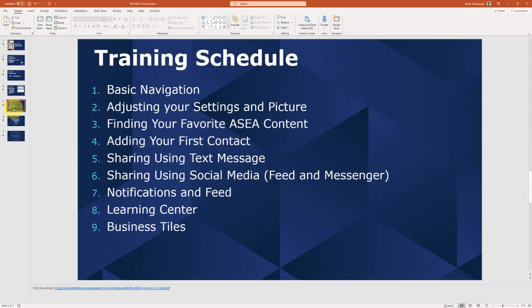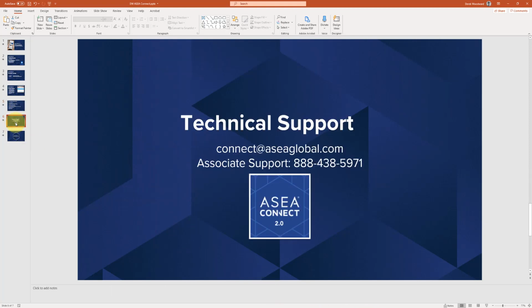For today's schedule, what we're going to go through is largely going to originate around how to find your content, how to add your first contact, and things like that. That's going to be a big resource for most of you, so I want to make sure you understand these aspects of how to use this app. And as we get questions about some other features, we will definitely cover those as well.